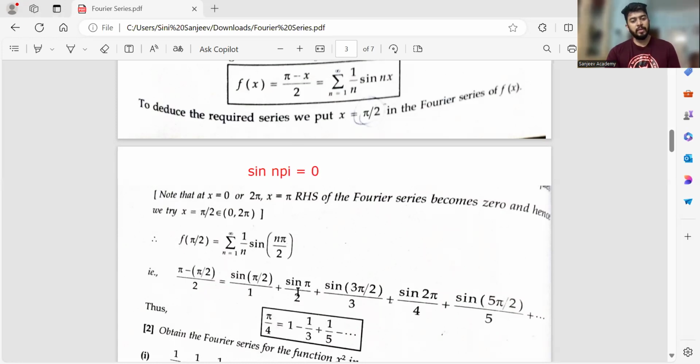Okay, so with this, I'll be able to get it. So just substitute these values and just copy onto the question. That's all. You'll get the required answer.